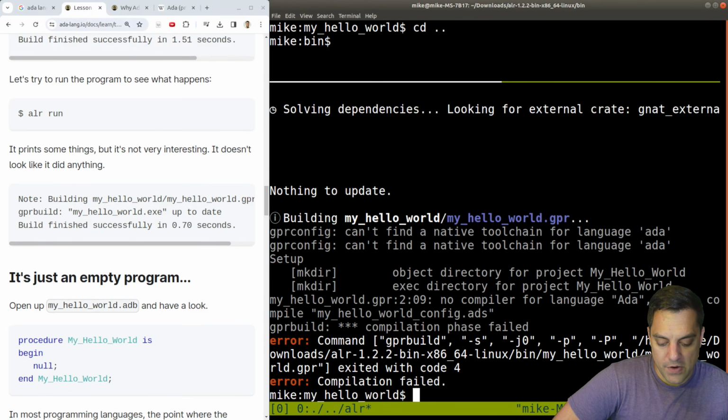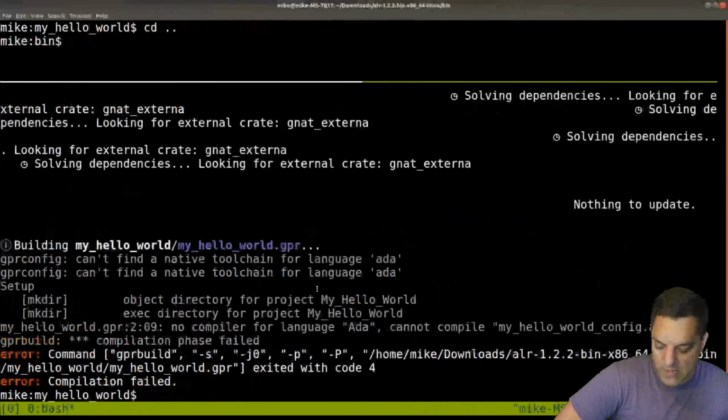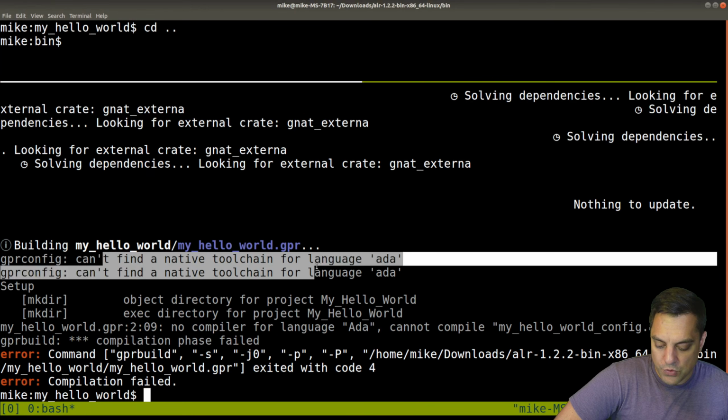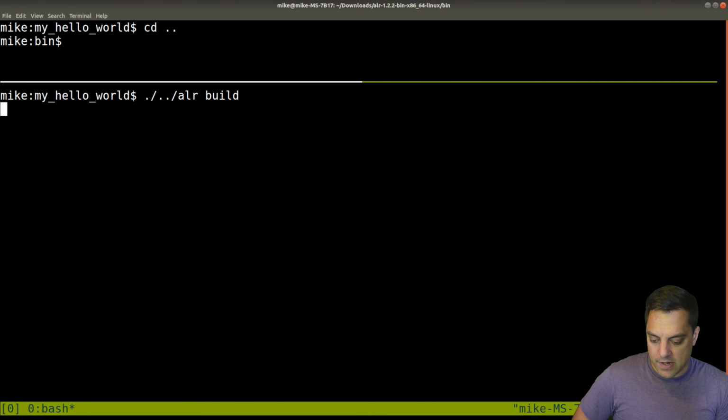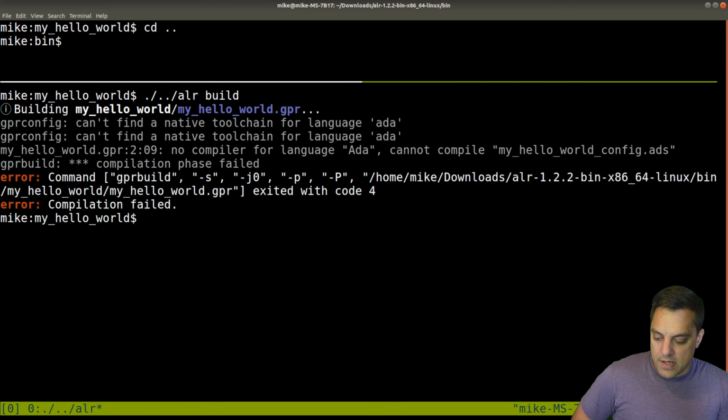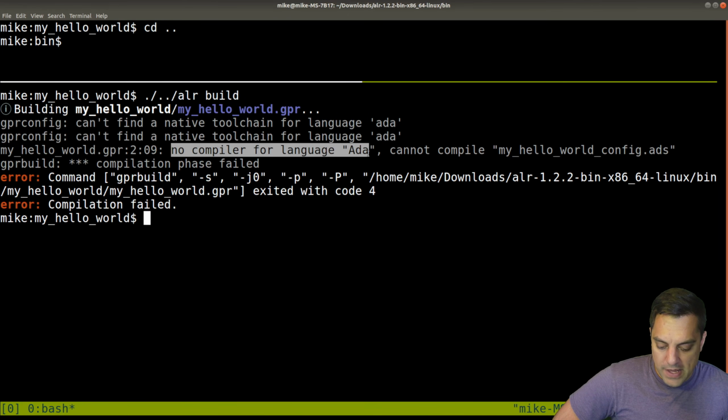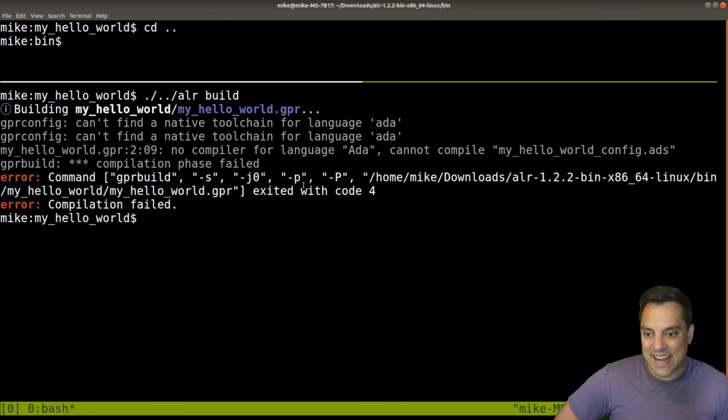Okay, now we're getting somewhere here. We got some different commands. Okay, can't find a native tool chain for language Ada here. Okay, so we could probably fix that. Let's try to get this in a nicer format. No compiler for language Ada. Cannot compile. Okay, so I got to figure out how to download Ada then.